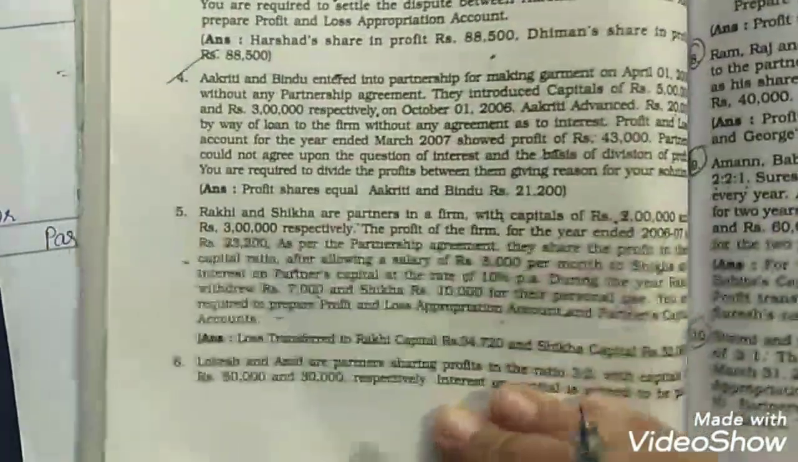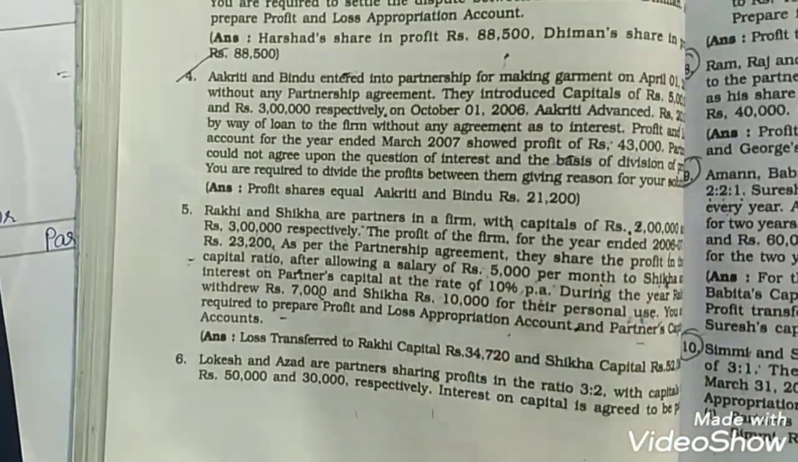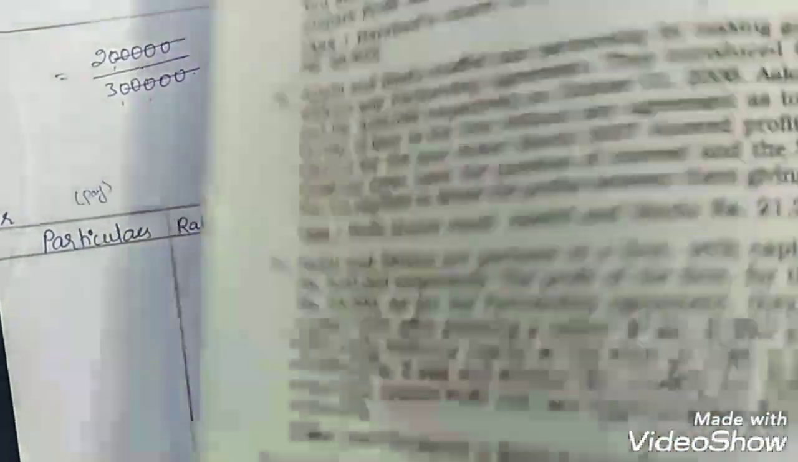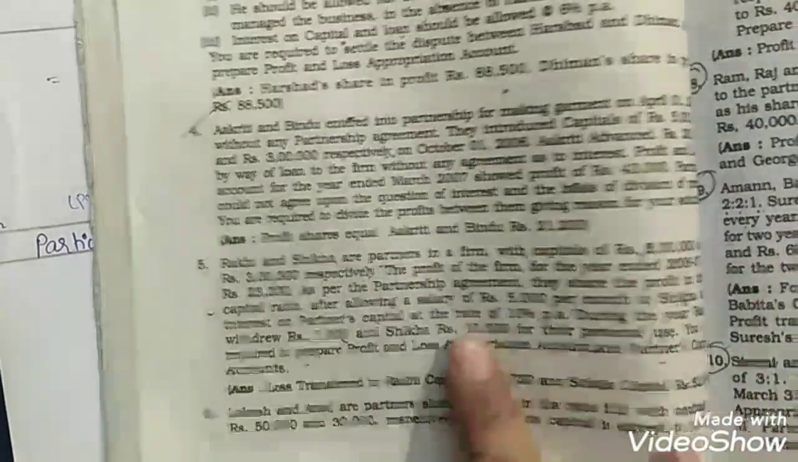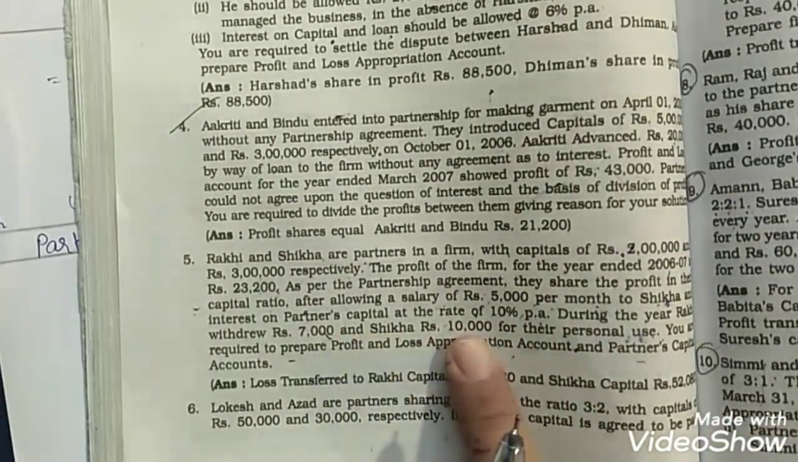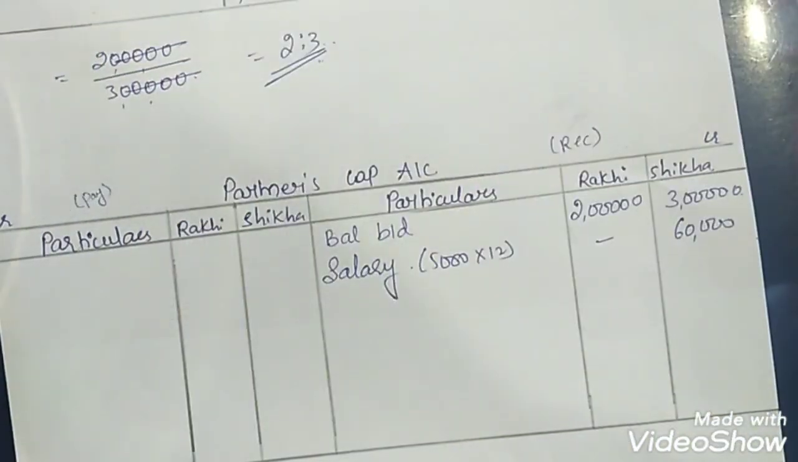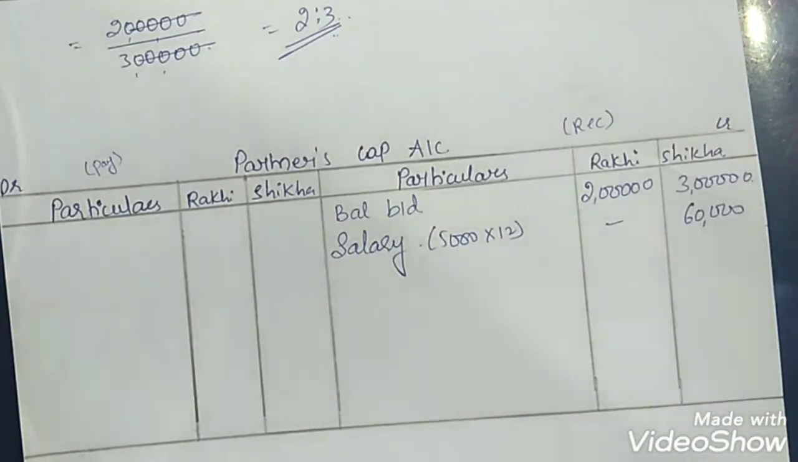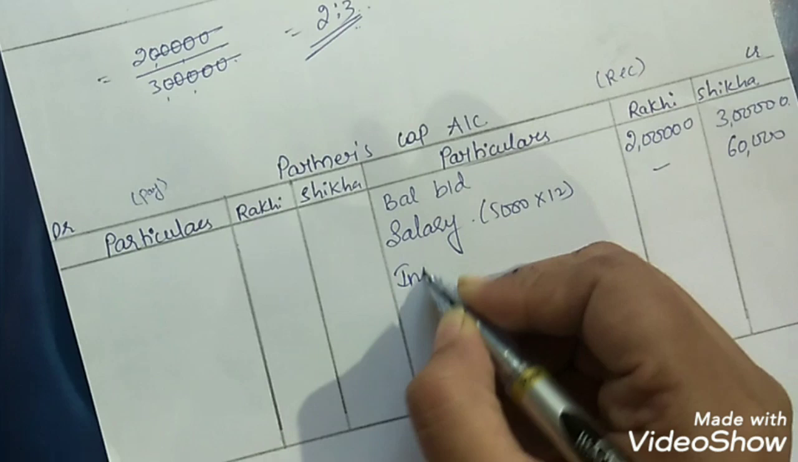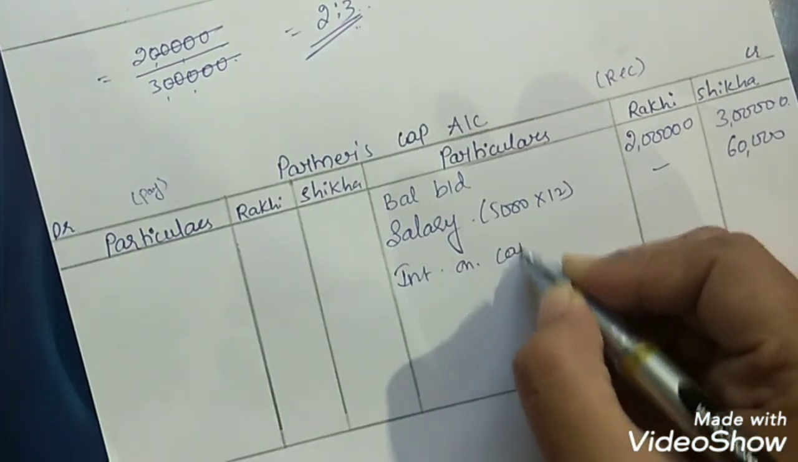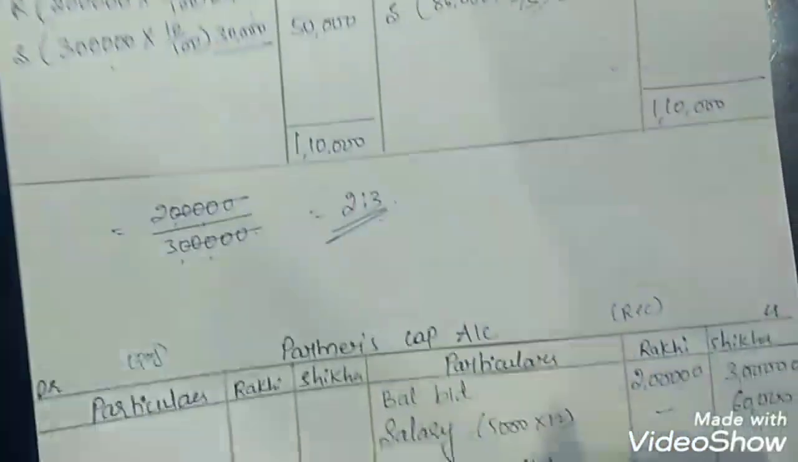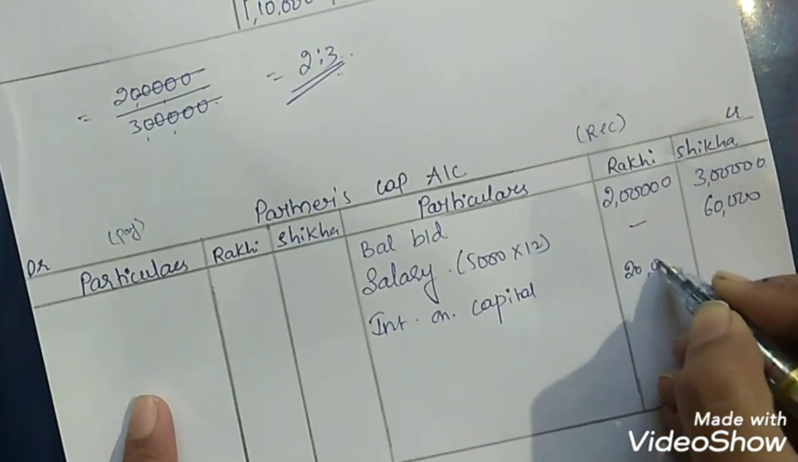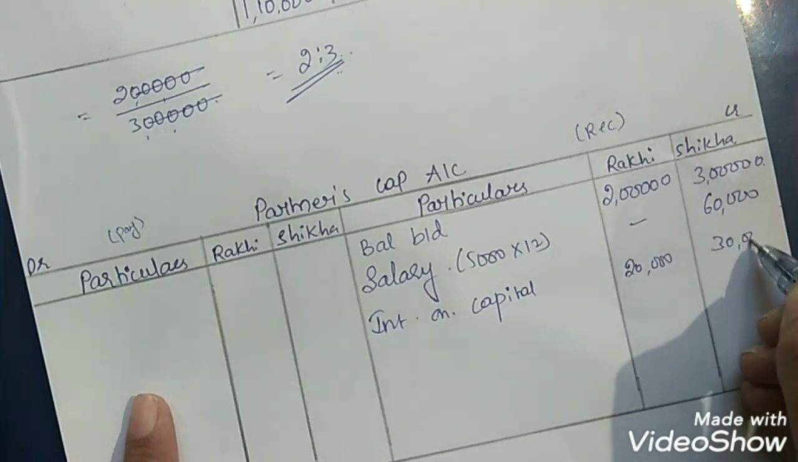Then after that we have interest on drawings. Again, interest on capital, not drawings. 10% interest on capital should be provided. The firm will pay interest on capital to the partners, and the partners are receiving interest on capital, so take it on the credit side. The calculations are already made here, so just take the same amount, 20,000 and 30,000.